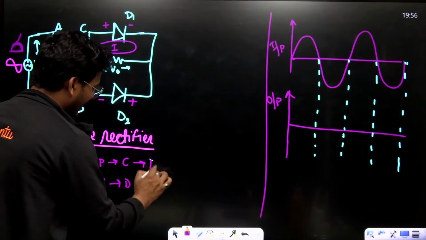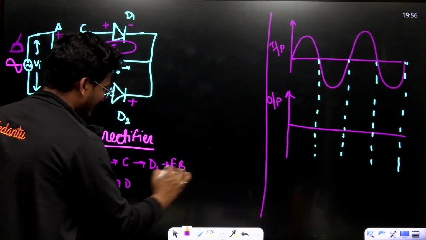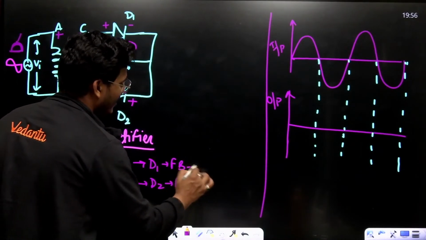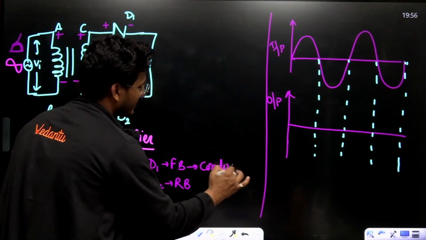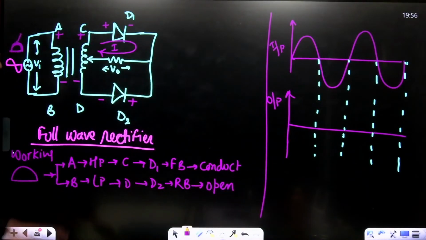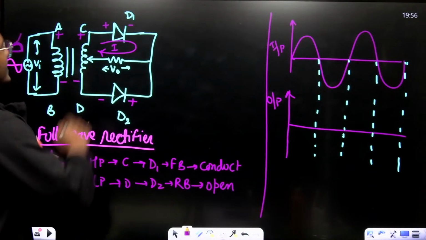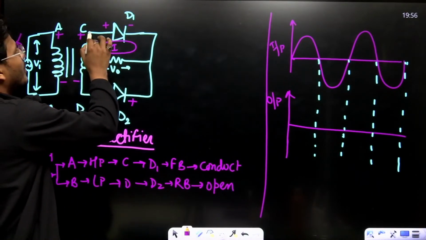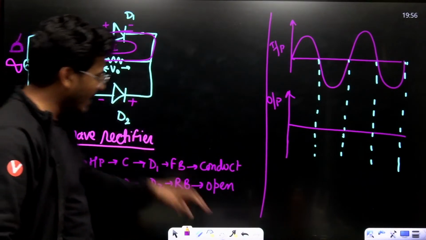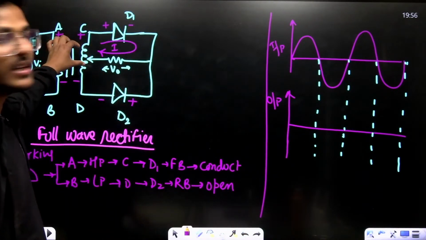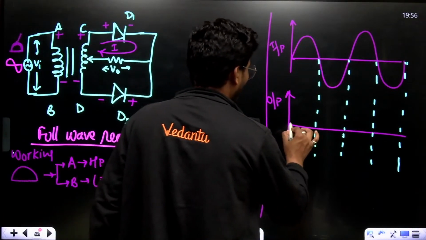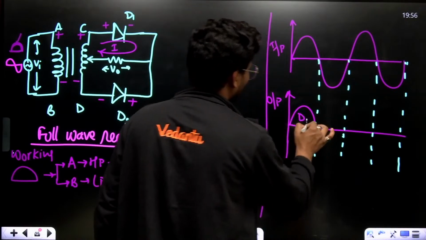So D1 is in forward bias and D2 is in reverse bias, which means D1 conducts and D2 is open. Then the current circuit is completed this way. That's why I'm using a center tap transformer. So you have output potential just like this due to D1.